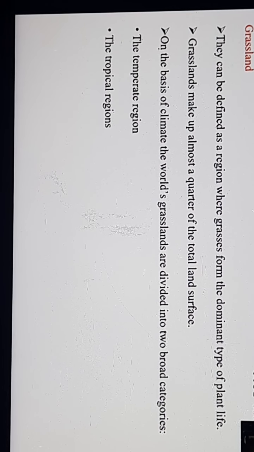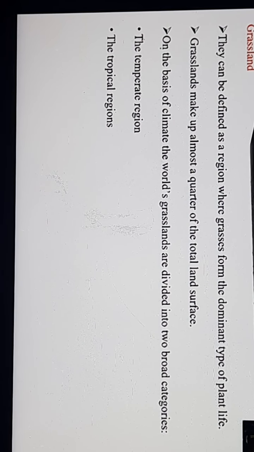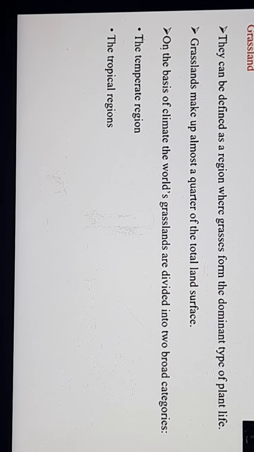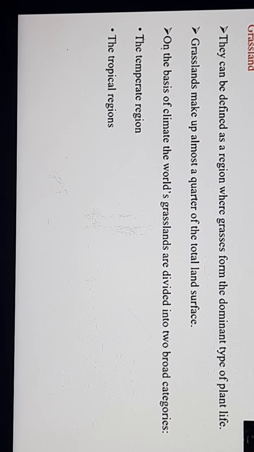So, students, now let's continue our chapter with the topic. First of all, grassland. What do you understand by grassland? Beta, just as a forest can be defined as the place where trees are the main type of vegetation, in the same way grassland can be defined as a region where grasses form the dominant type of plant life.